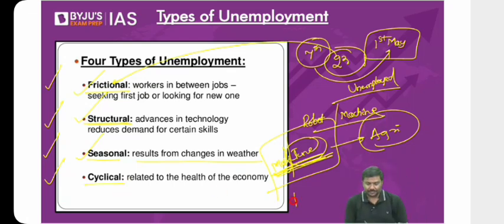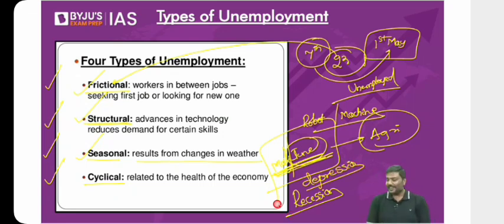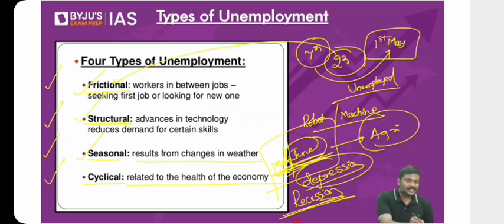You tell me there is a recession in the economy. Unemployment will increase or decrease? There is a depression in the economy. Unemployment will increase or decrease? Right? Unemployment increases because the health of the economy is very, very poor now. So whenever the health of the economy keeps on changing, that is basically going to create unemployment. So these are some of the examples of unemployment.